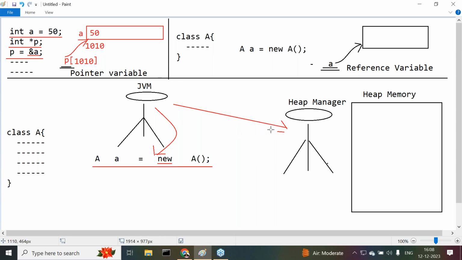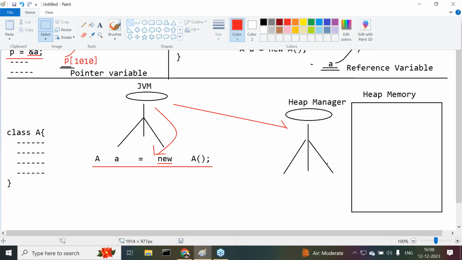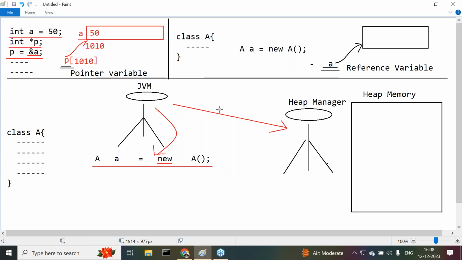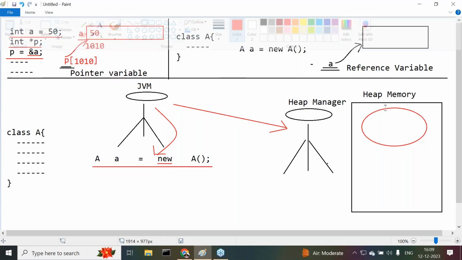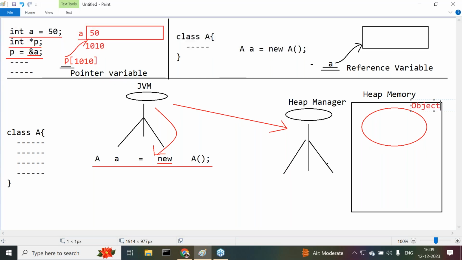When JVM is asking the heap manager to create an object, immediately the heap manager will search for a block of memory in the heap memory. Then, when the block of memory is identified, it will create an object for the class A. For the requirement of the JVM, the object will be created inside the heap memory. This is exactly the meaning of an object. Object is created here. Clear.